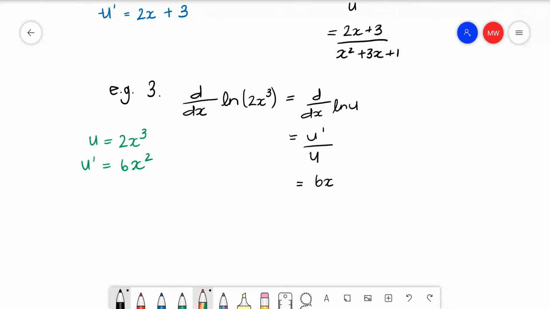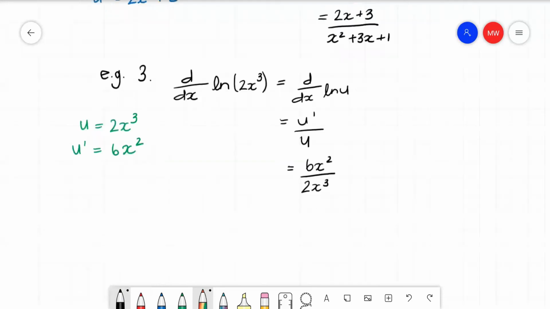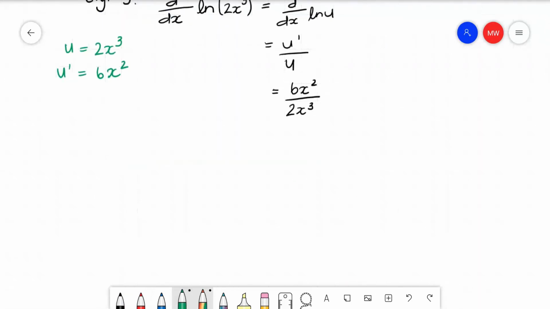So that is equal to 6x squared divided by 2x cubed, and the x's can cancel each other out, and 6 divided by 2 will give you 3 over x.